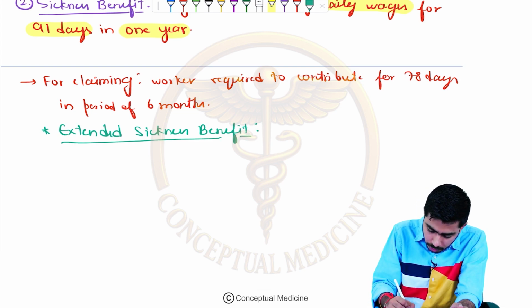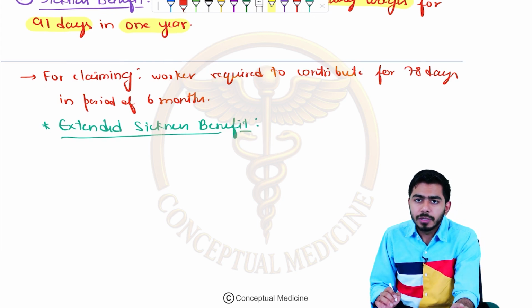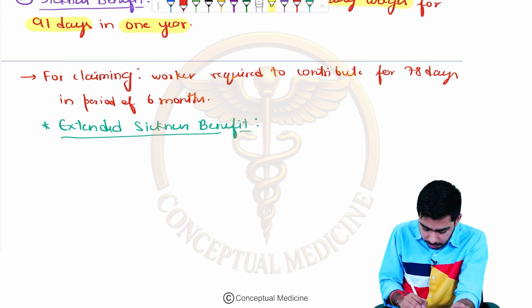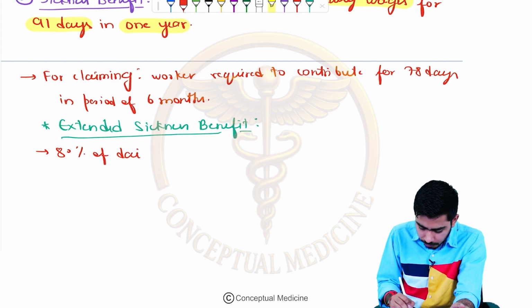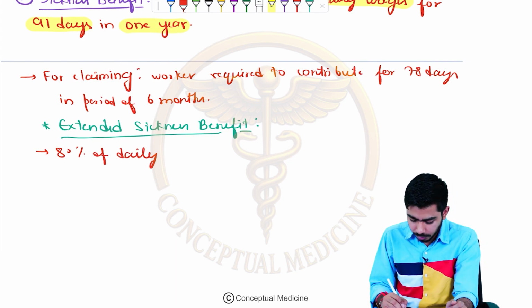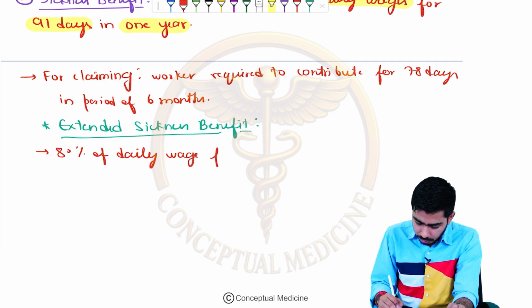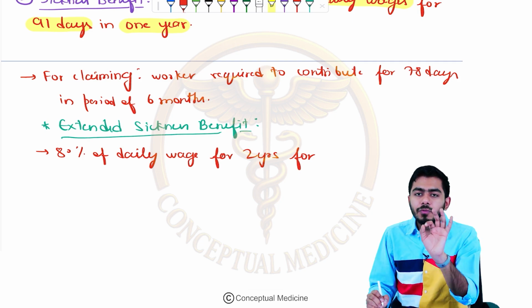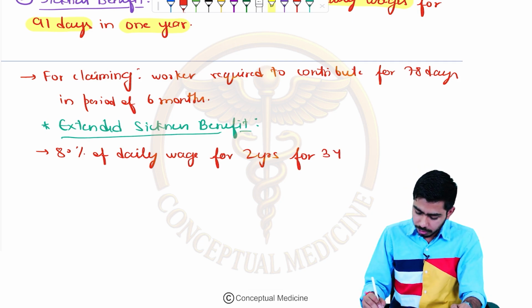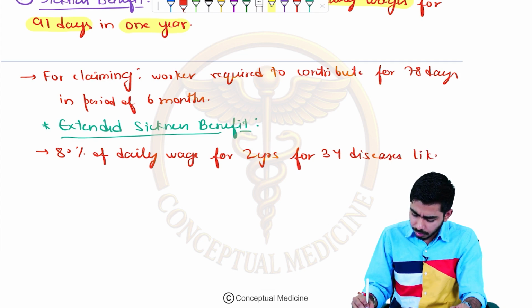If we talk about the extended sickness benefit, here they are saying that 80% of the daily wage will be given for 2 years, for about 34 diseases. Now there is a very long list.